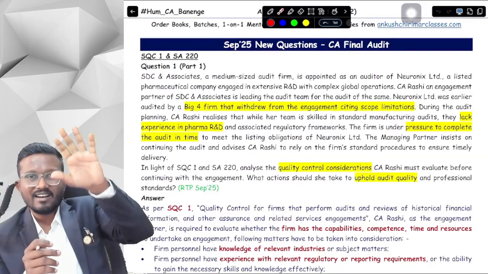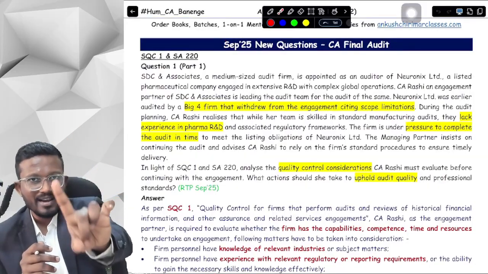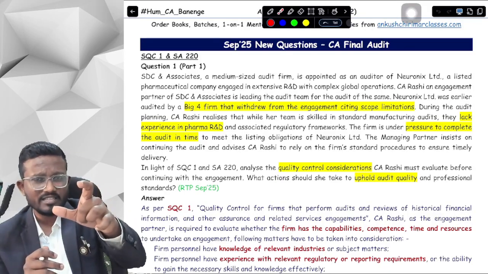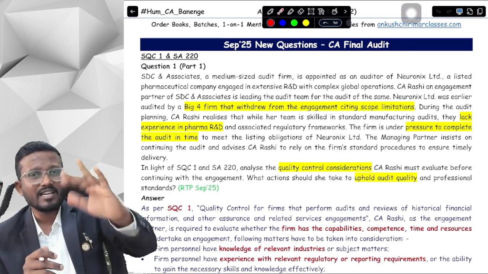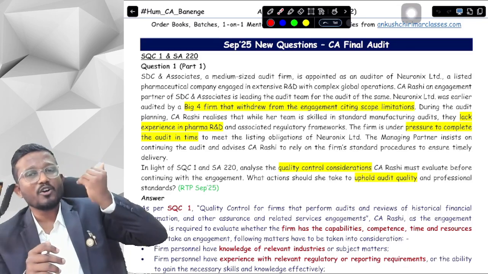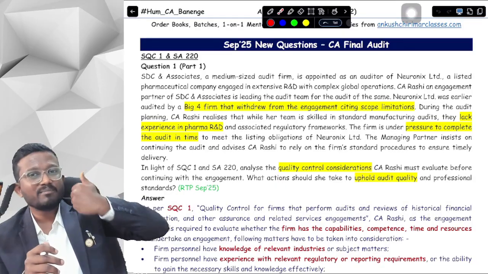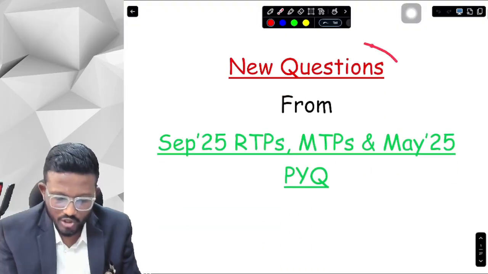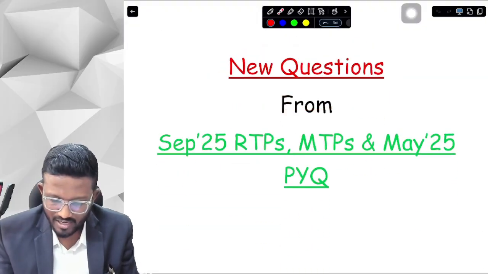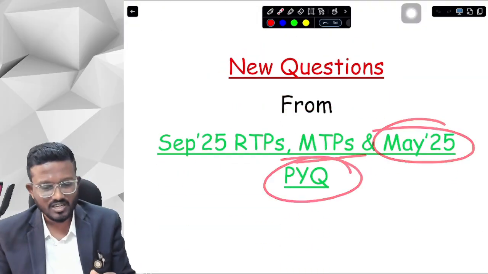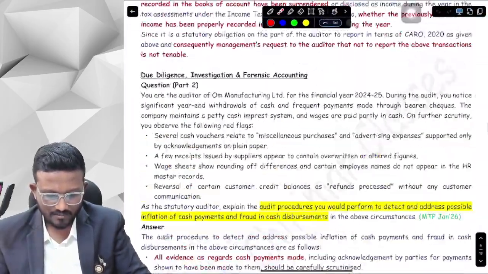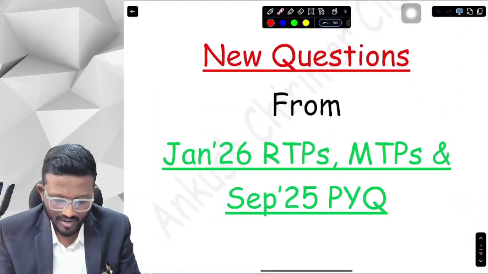So basically in your concept book, in your question bank, if you see in the index, the printed version that you have received, there are 2 particular PDFs added in the last few pages of your part 1. One PDF is for the new questions for September 25 RTP, MTP, and May 25 previous year questions, and the second PDF is for all the new questions of the January 26 attempt.